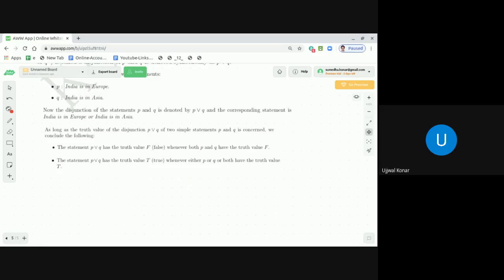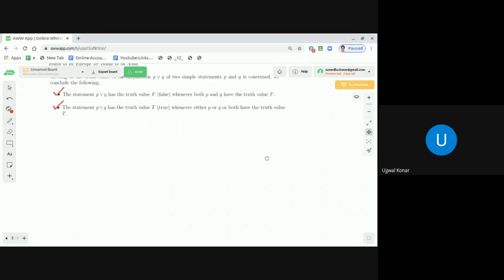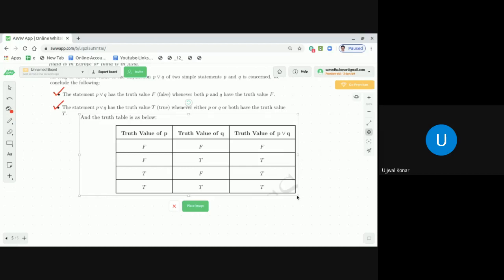The statement P or Q has the truth value F whenever both P and Q have the truth value F. The statement P or Q has the truth value T whenever either P or Q or both have the truth value T. Let us construct the corresponding truth table, and we get the truth table like the following. Let me place the truth table in front of you, dear students. After that, I'll explain once more, and I'll come back to the statements as well.